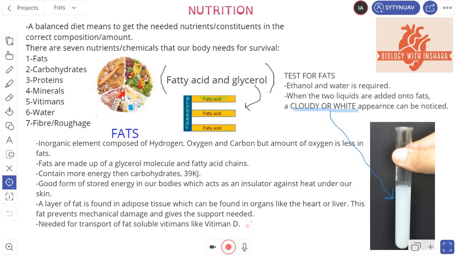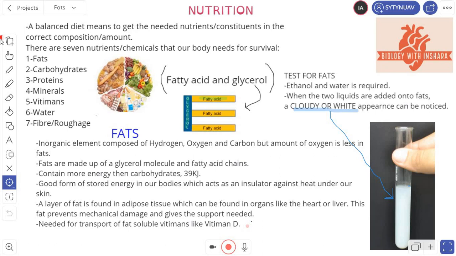But on the other hand, someone working as a construction worker may require a lot of protein to make up for the loss of those cells due to the damage done, and also to provide the energy that the person needs. And as for the climate, if you're living in a very hot climate, you need to eat food that is more rich in vitamins, minerals, and water, or you need to drink some more water. Why? Because you're losing more water through sweat, and you need water in your body, and we will discuss why.